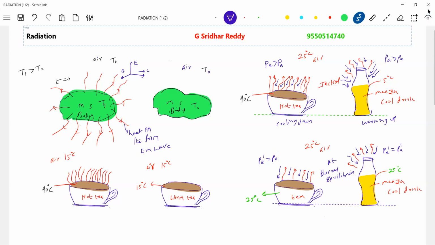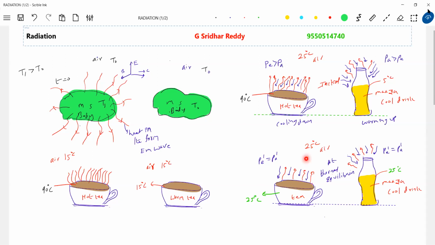Okay, fine. Are you able to understand now? Therefore all bodies radiate at all temperatures. Even this cool drink will emit and also absorb. When the rate of emission is greater than the rate of absorption, the body will cool down. When the rate of absorption is greater than emission, the body will warm up, absorbing more energy than it emits. So this cool drink will warm up. At thermal equilibrium, how much energy is emitted, that much will be absorbed.